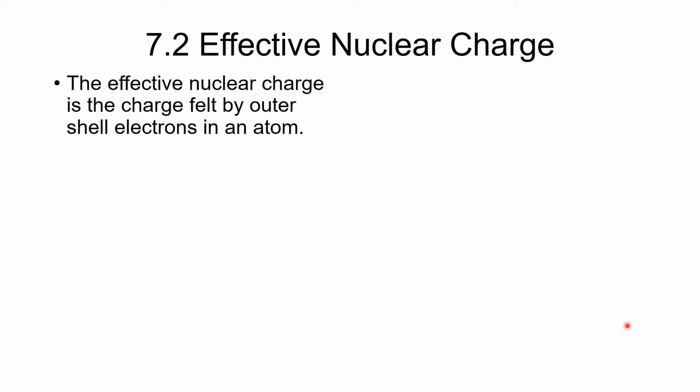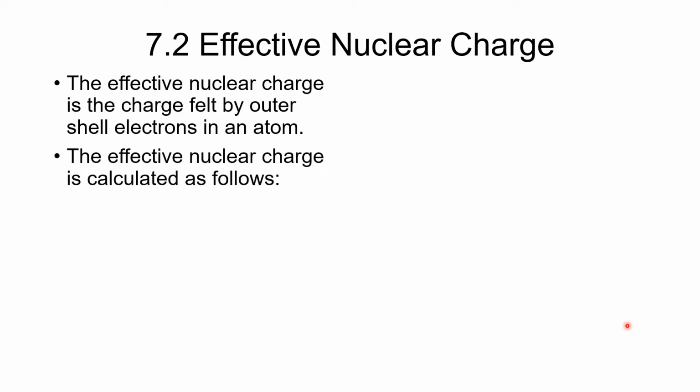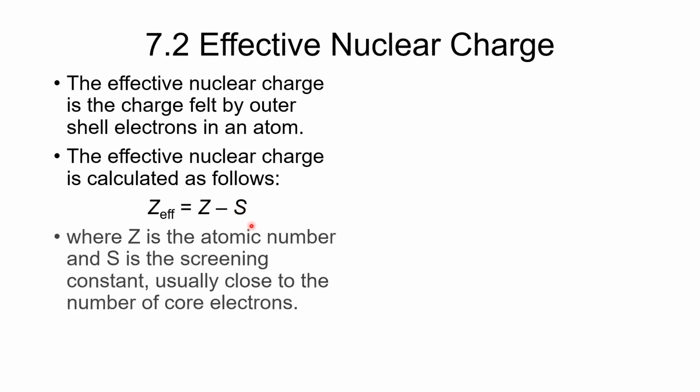Okay, so for our next section, we're going to look at the concept of effective nuclear charge. This is the charge that is felt by outer shell electrons in an atom. The effective nuclear charge is calculated in this way. The effective nuclear charge, Z effective, is equal to the nuclear charge, which is just the atomic number, Z, minus a screening constant.